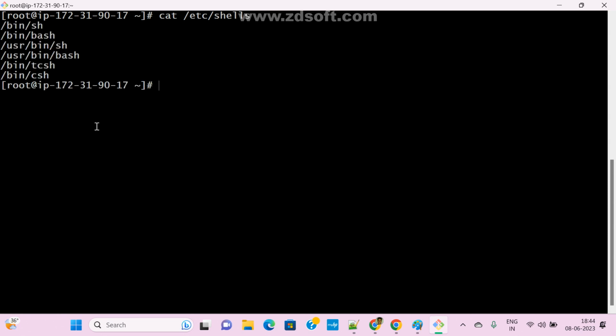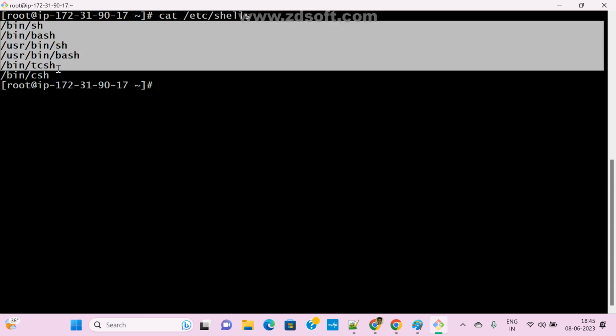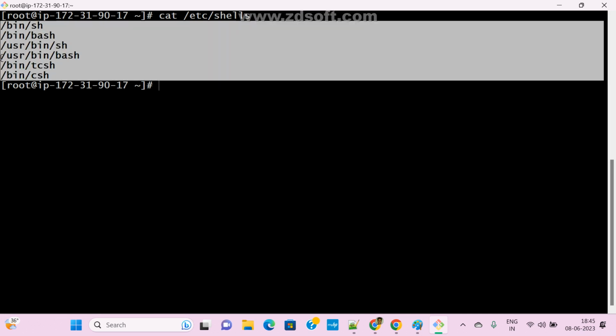Now if you see here, these many types are available: /bin/sh, /bin/bash, /usr/bin/sh, /usr/bin/bash, /bin/tcsh. These are the types of shells, guys. That is up to you. Whatever you want we can use, but mostly we use only the default one.